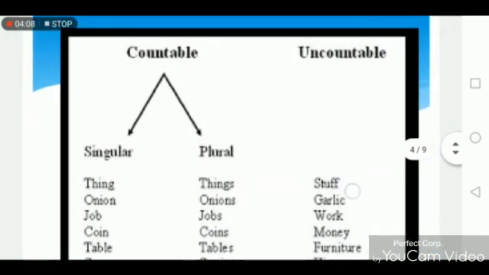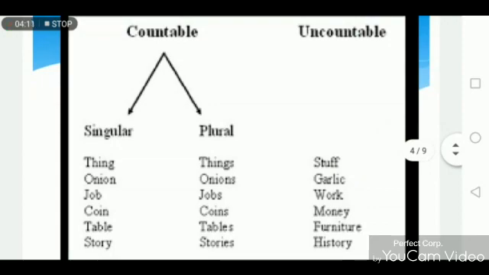Look at this table. There are many examples of countable and uncountable nouns given. Countable nouns have two categories, that is singular and plural. Thing is the singular countable noun. Things is the plural countable noun. Onion is singular countable noun and onions is plural countable noun. Similarly goes with job, jobs, coin, coins, table, tables, story, and stories.